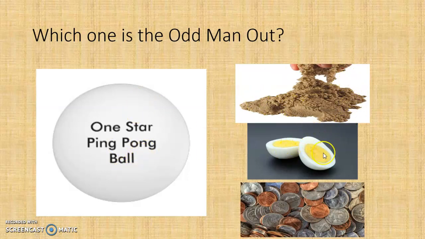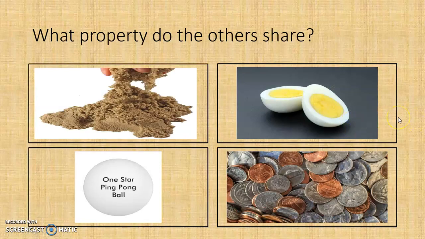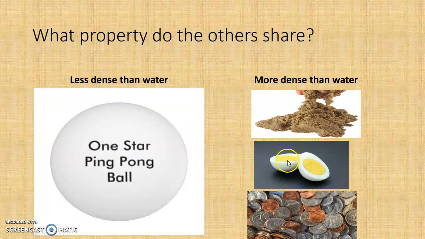The sand, the hard-boiled egg, and the coins all have something in common that the ping pong ball does not. What property do the others share that the ping pong ball does not share? If you said density, you were correct. So a ping pong ball is less dense than water, and sand, a hard-boiled egg, and coins are more dense than water.